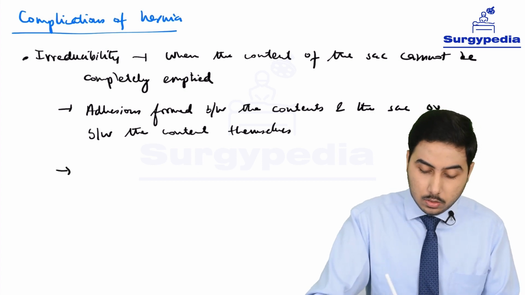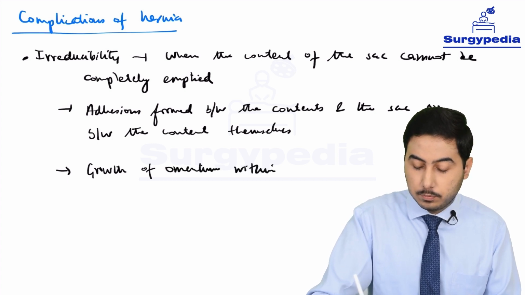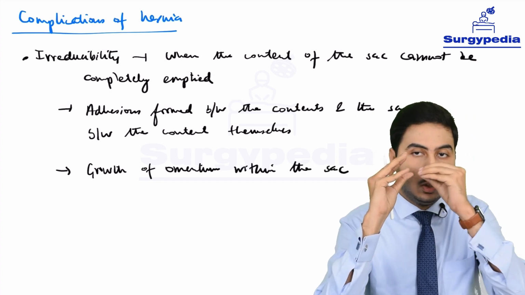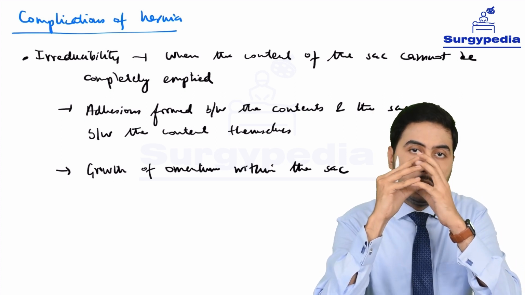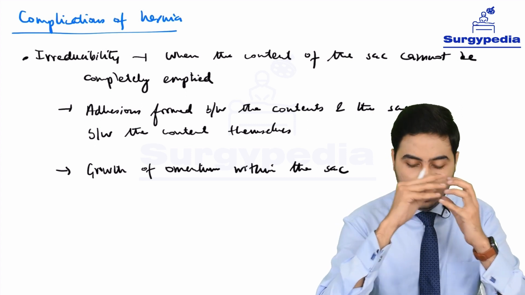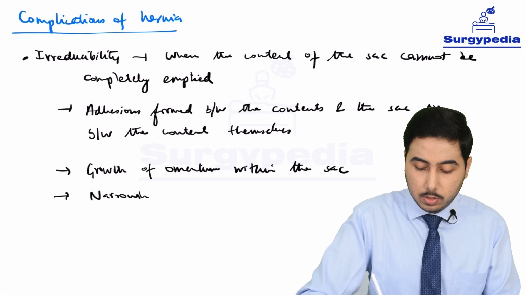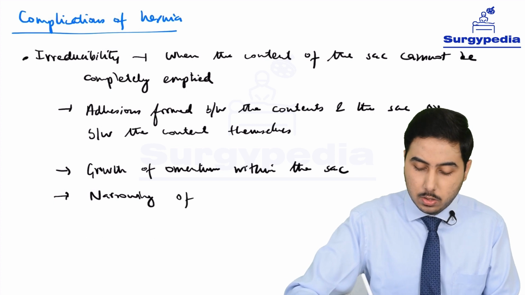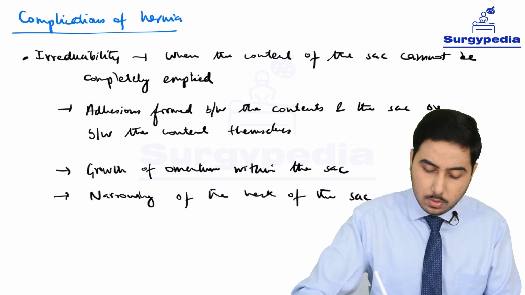Another cause can be growth of omentum within the sac. So the omentum has grown. So if the sac was of this size and the omentum of this size, it used to get reduced. But now the sac is of this size, but the omentum has become large. So it is not getting reduced. Another cause can be narrowing of the neck of the sac. So we have already discussed that the neck is the narrowest portion and it has further got narrowed. So narrowing of the neck of the sac. This is due to fibrosis usually.